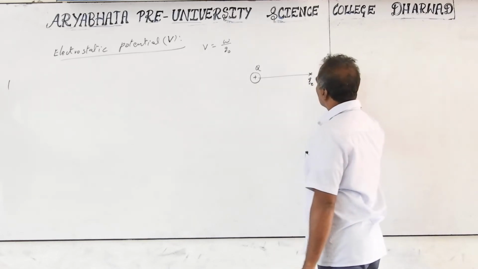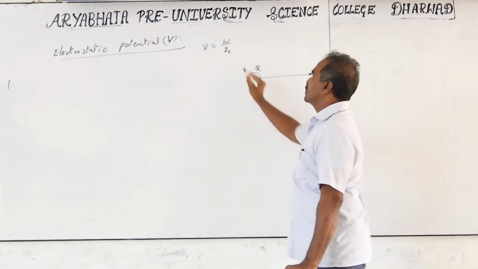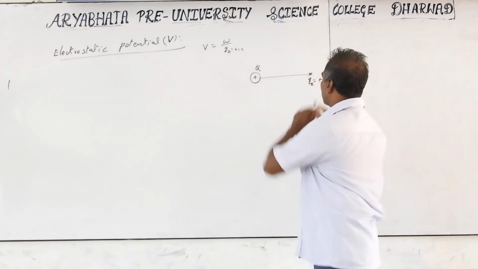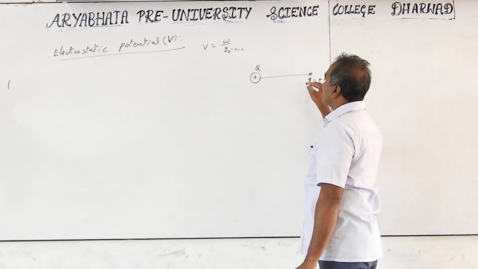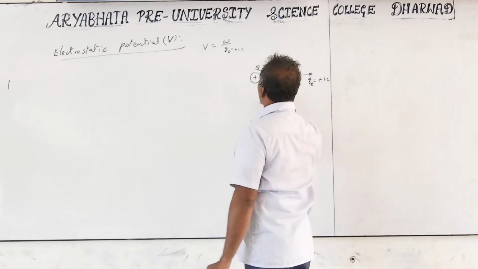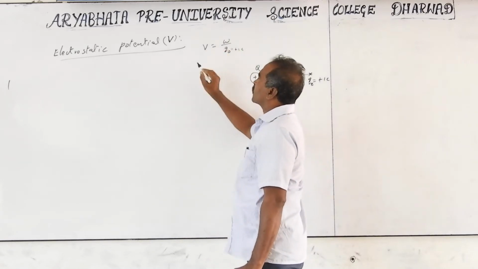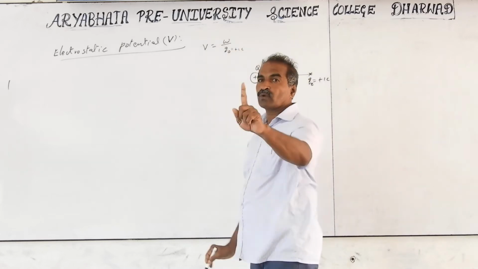And you are bringing this Q0 from infinity, but if Q0 equals plus 1 coulomb for definition purposes, it is called a unit positive charge. Then whatever work you do to bring it to this point in the electric field of the source charge, that work W is equal to the potential. Potential is the work done when the charge moved is 1 coulomb.